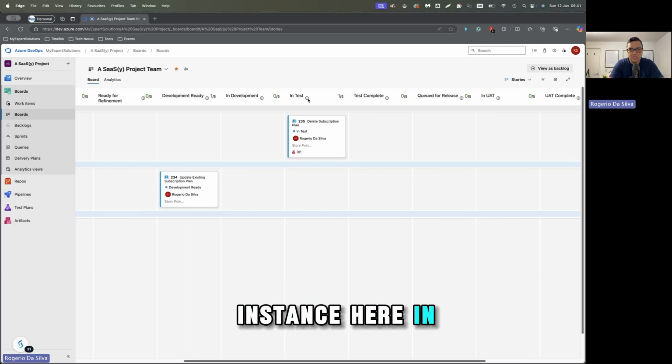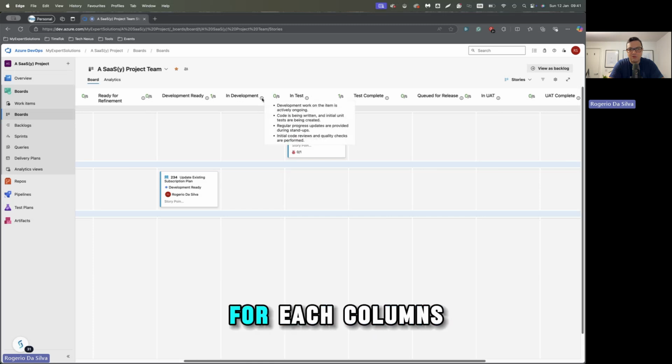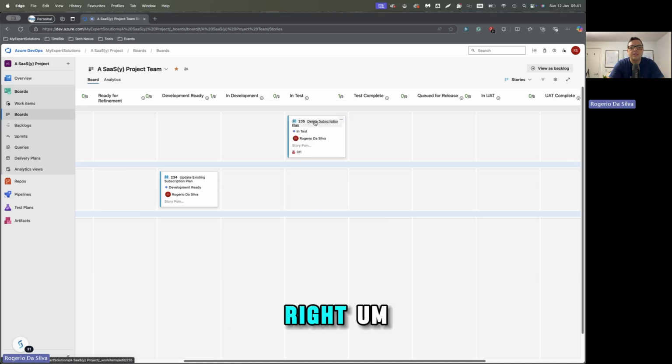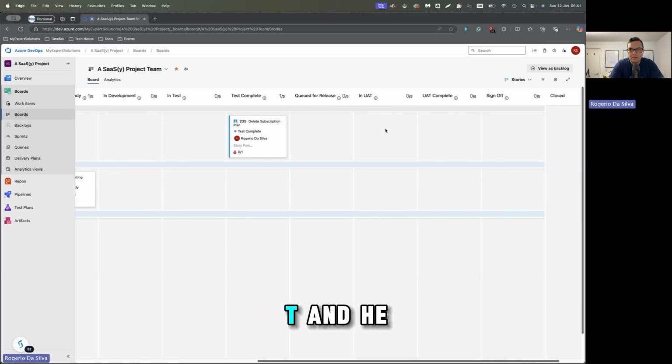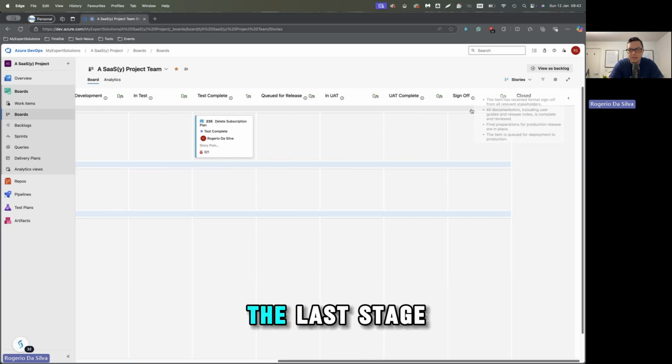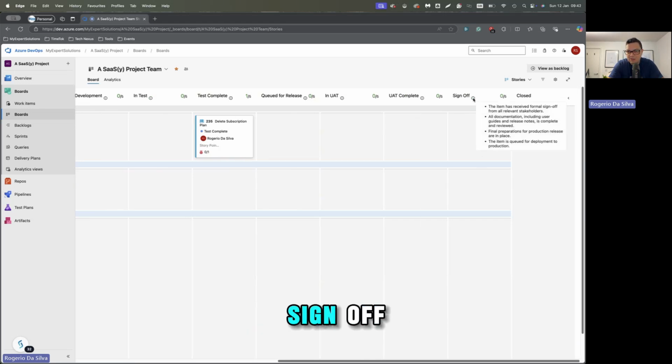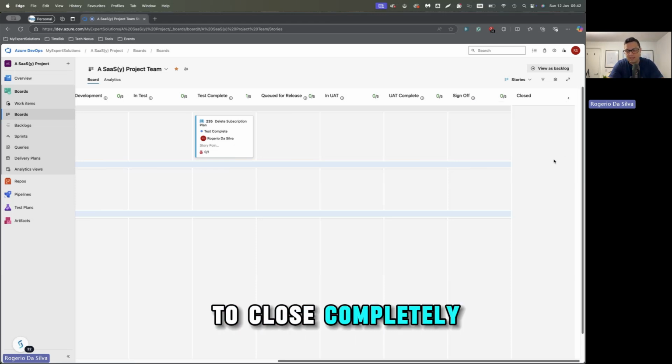So in this instance, in test, this is where the developer says, well, I've done my bit, and I've got the definition of done for each column here as well. As long as I tick the boxes for my piece of work, I'm passing it on to test, and then I assign it to Rogerio. So the tester then completes the test and queues for release in UAT, and it moves along. The last stage before it goes live is the sign off, and after it goes live, then the sanity checks in live, then they move to close completely.